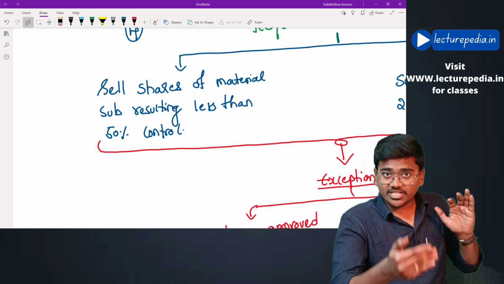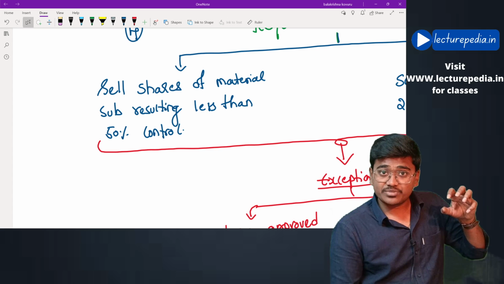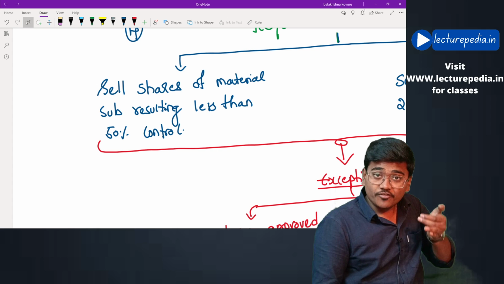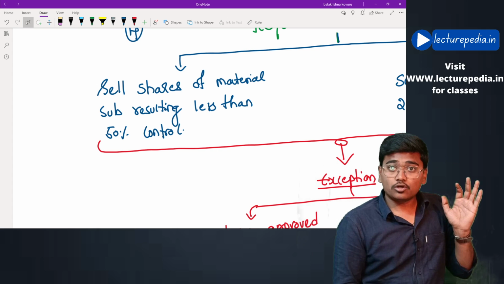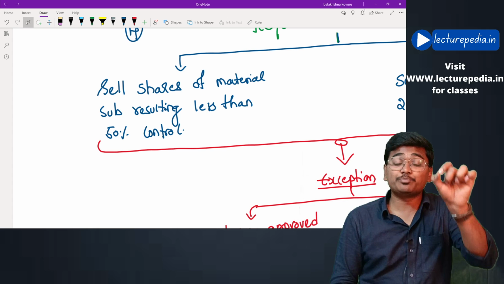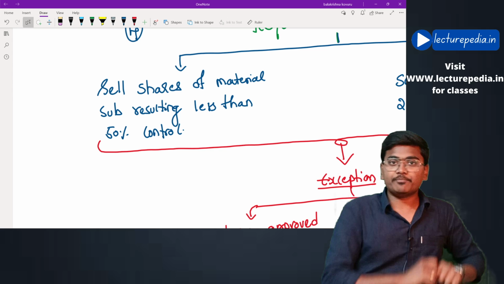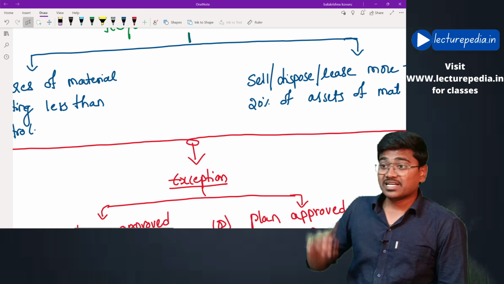Once the shares are sold, the shareholding of the listed company in the subsidiary company will fall below 50%. In such case, the listed entity can sell those shares only after obtaining a general meeting special resolution of this listed company. That is the first case in which a general meeting special resolution is required.